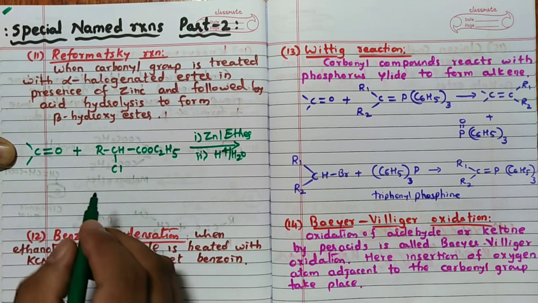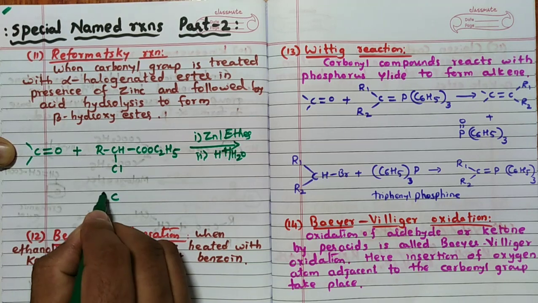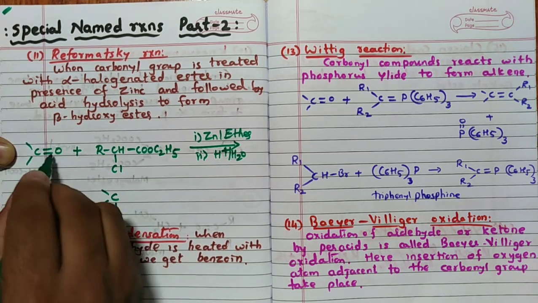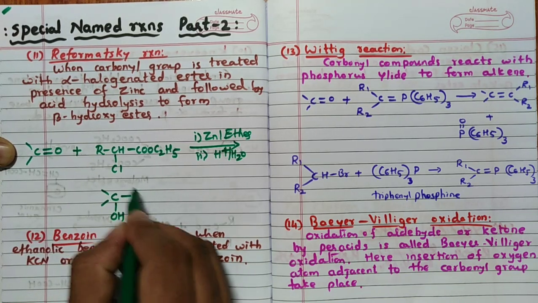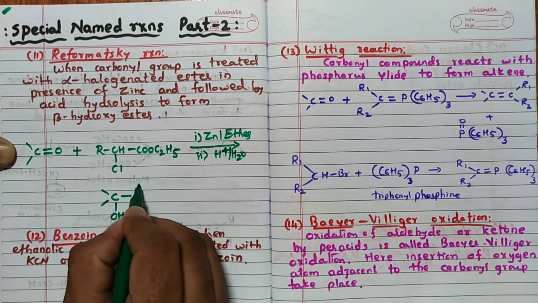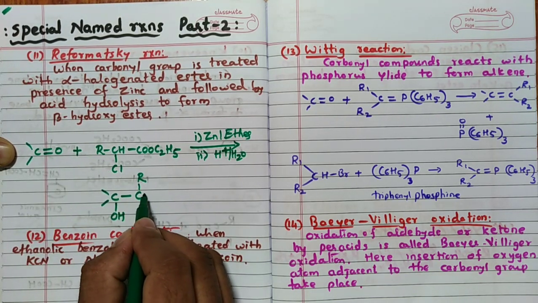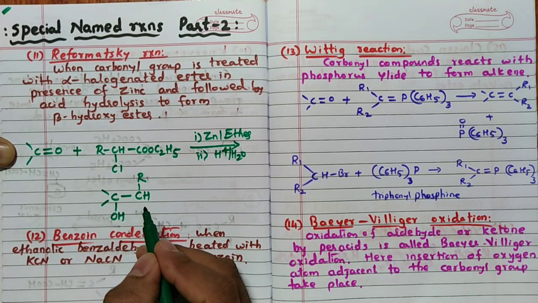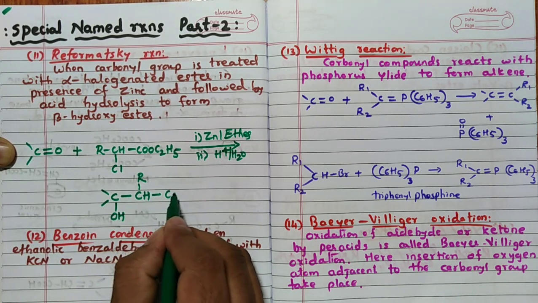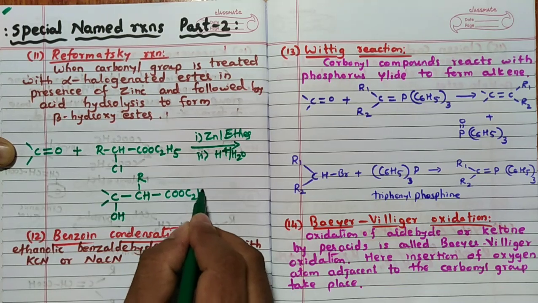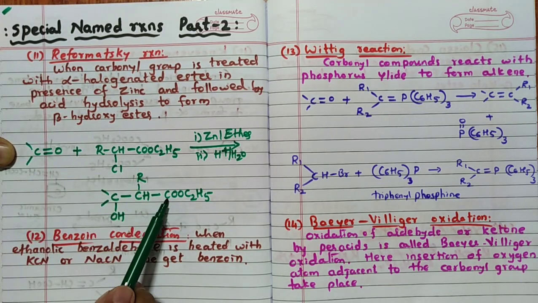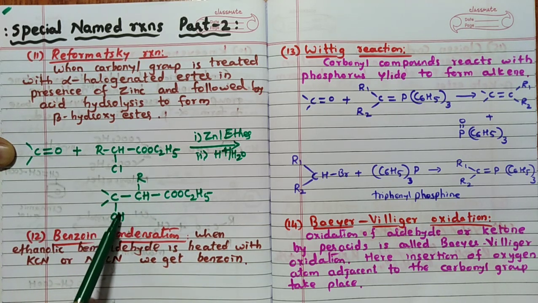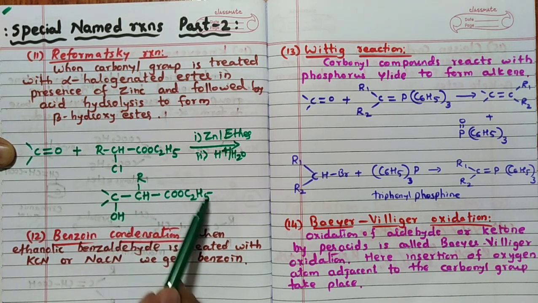These two bonds are like this, and the double bond becomes OH here. R will be as it is, H also will be as it is, then COOC2H5. This is called a beta hydroxy ester.